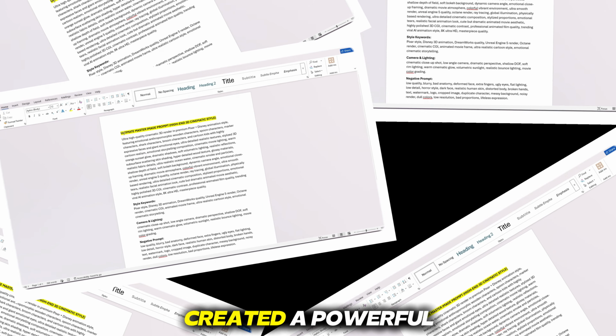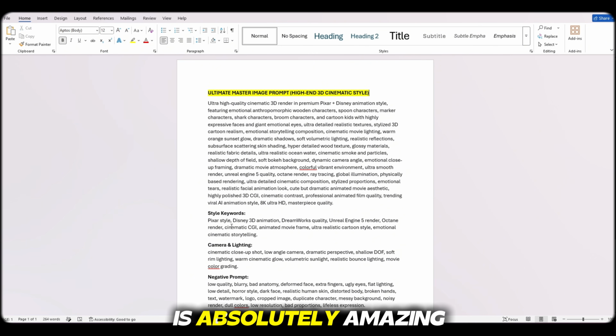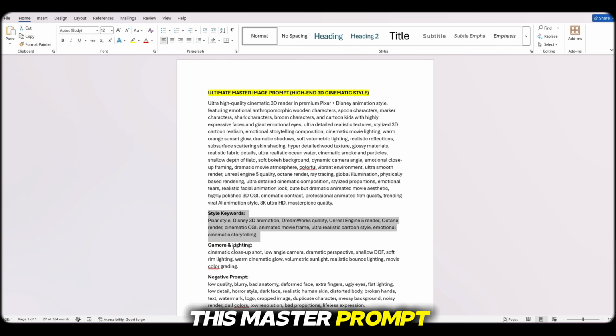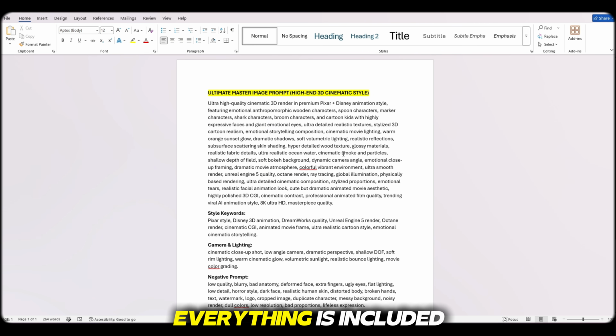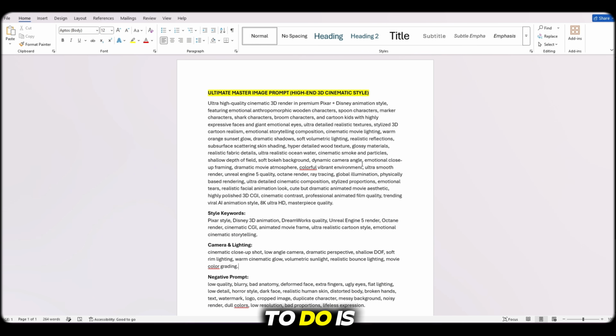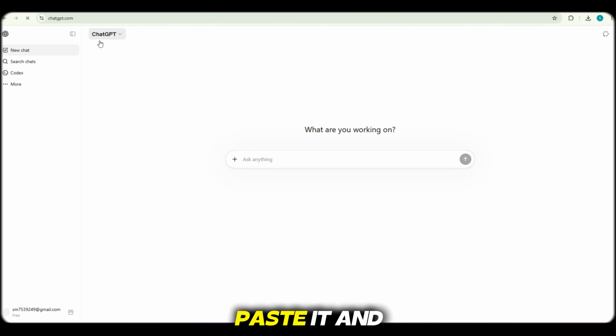I have already created a powerful master prompt for you. You can see this master prompt is absolutely amazing. You will get this master prompt in the description. Inside it, you will get style keywords, camera directions, action prompts, image prompts, video prompts, voiceover prompts. Everything is included. All you need to do is simply copy the master prompt, open ChatGPT, paste it, and click